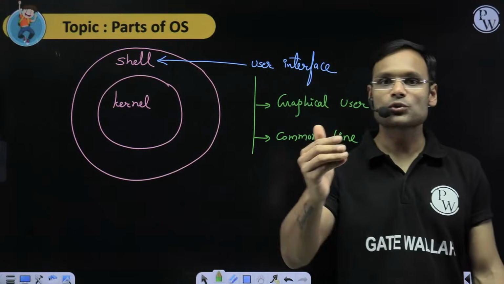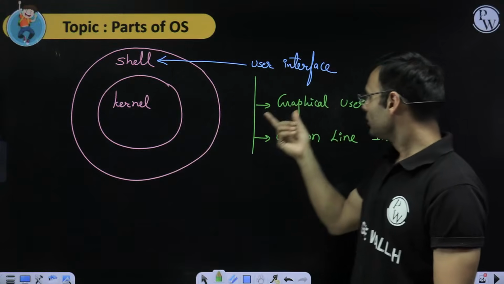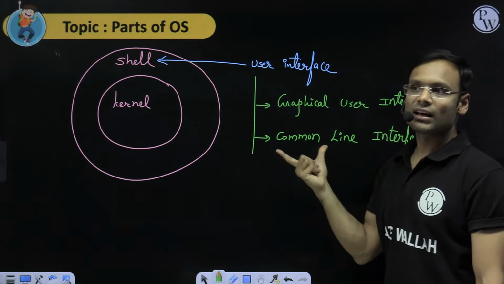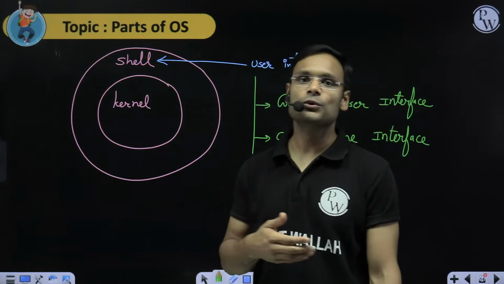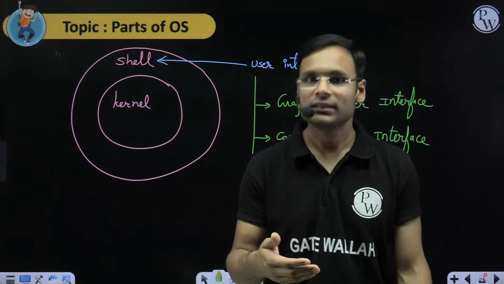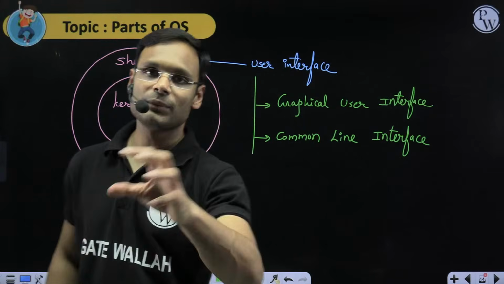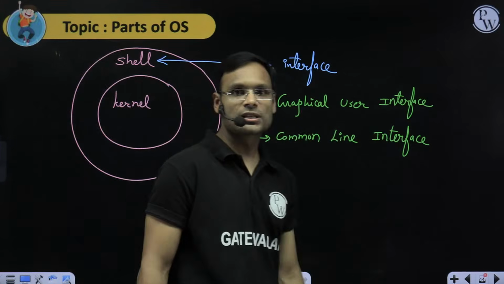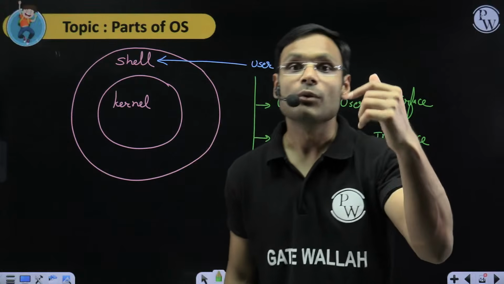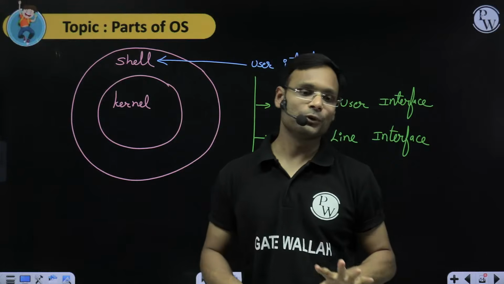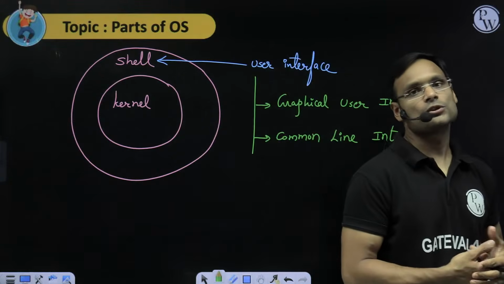So there are two ways to use the operating system: either by clicking and so on, or by writing commands. If you have ever used Microsoft's terminal to do anything, then that terminal is nothing but the command line interface which the operating system provides you as a shell. You write the command, and use the computer system. Possible? Yes, possible.